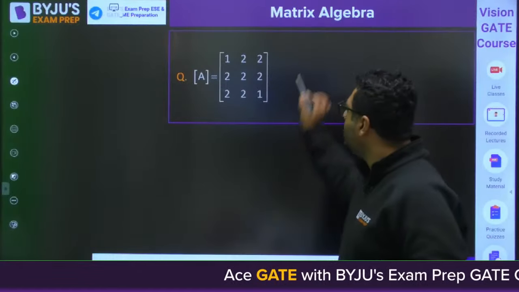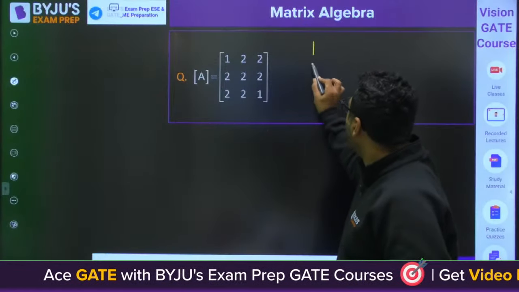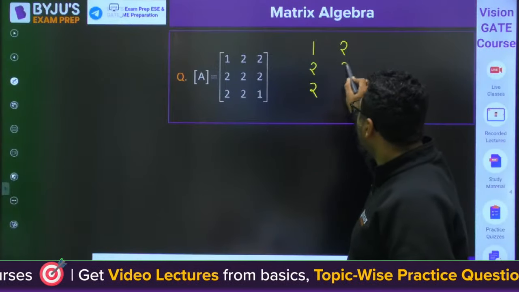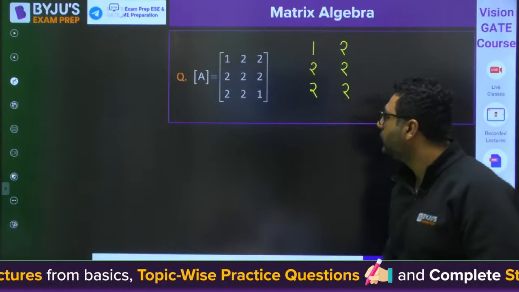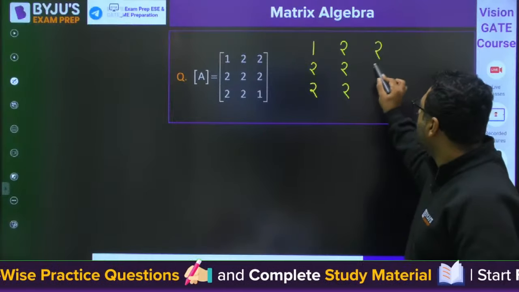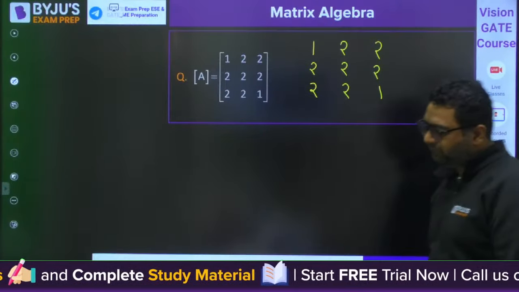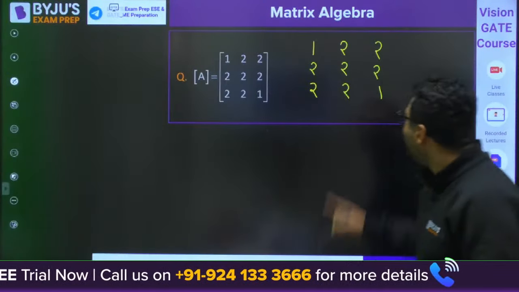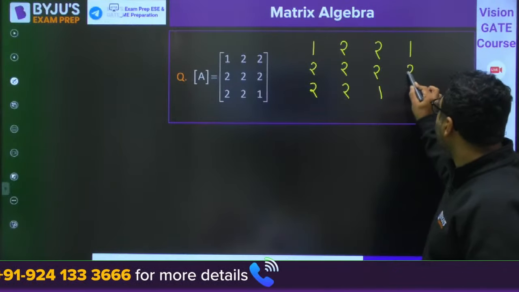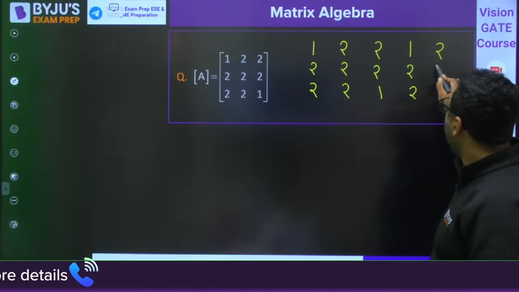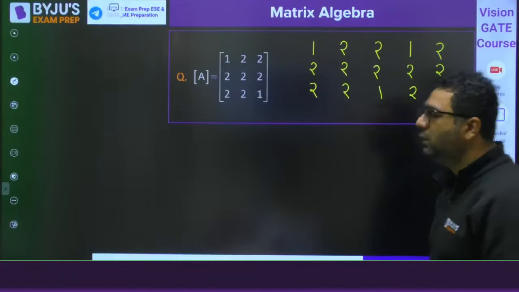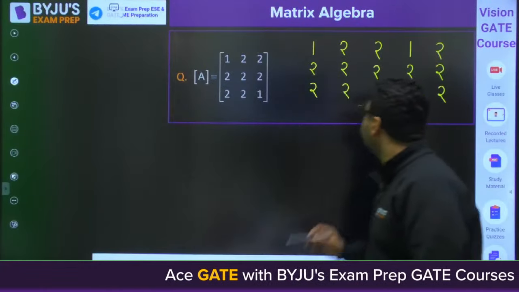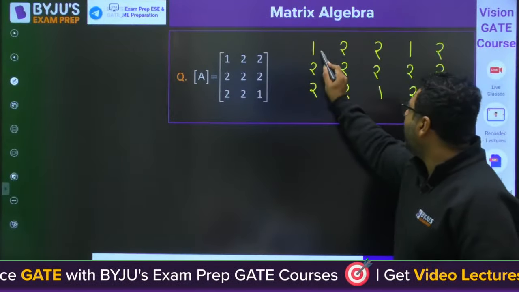First of all, we will find out the determinant. How will we find out the determinant? 1, 2, 2, you will write first column. 2, 2, 2, second column. Then 2, 2, 1, next column. To find out the determinant, write down the first two columns again: 1, 2, 2 and 2, 2, 2.